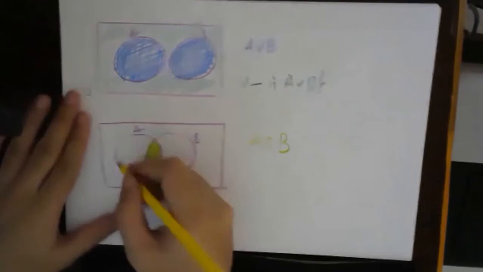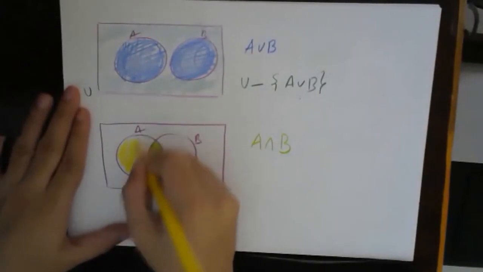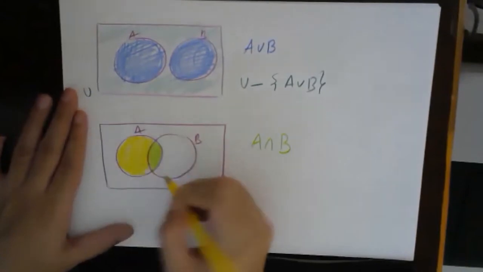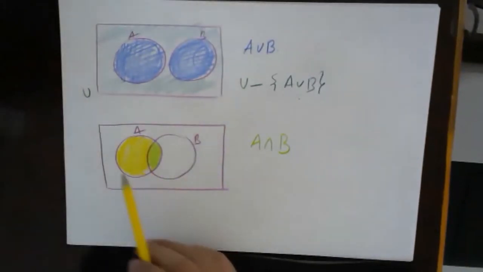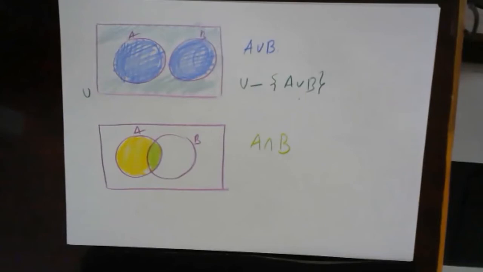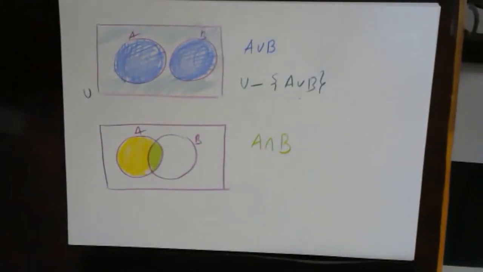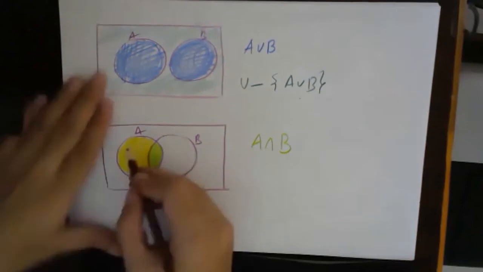Fine. Now suppose I'm talking about this region only. First I'll use a different marker, a different shade.